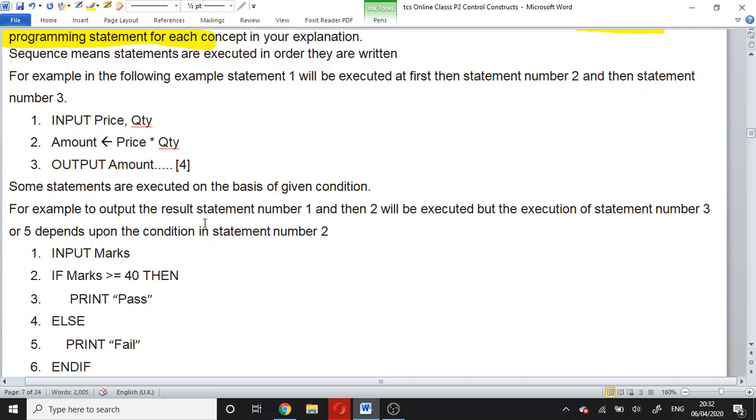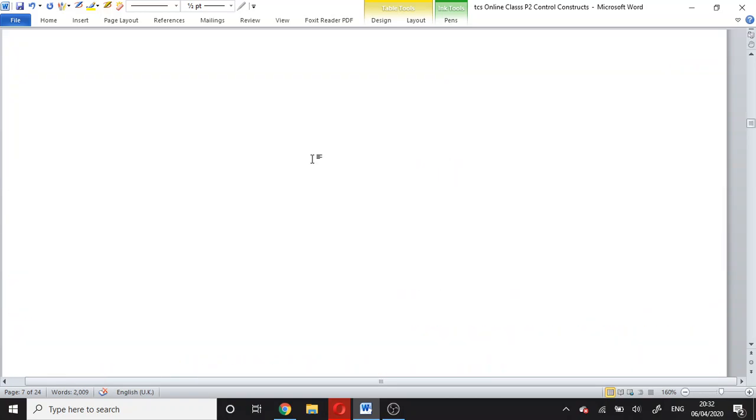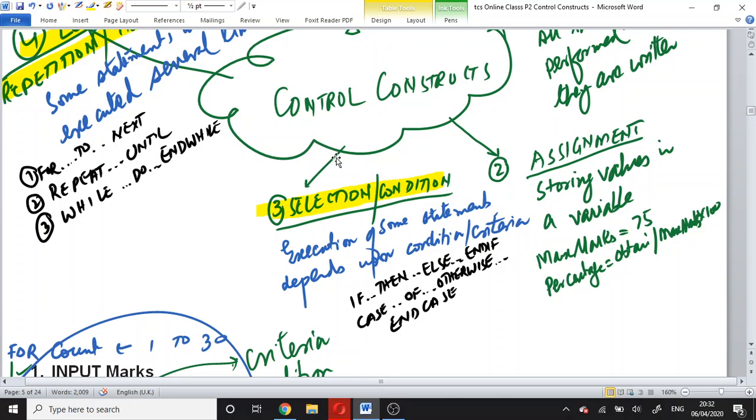Now there are some more questions in which we are asked to write down the statement for input. We have studied input and read. For output we may use print and output. For condition statements, there are two types: if then else, and case of otherwise.